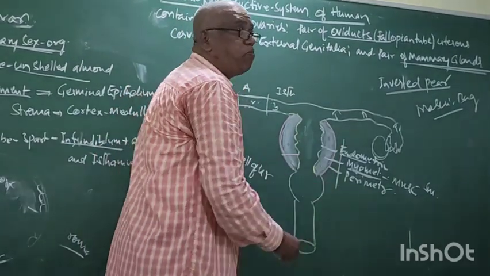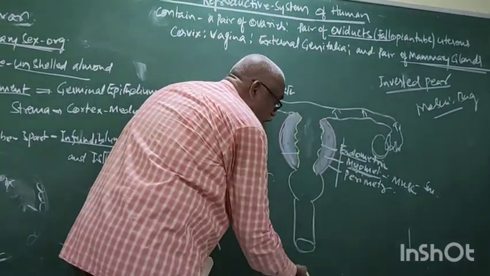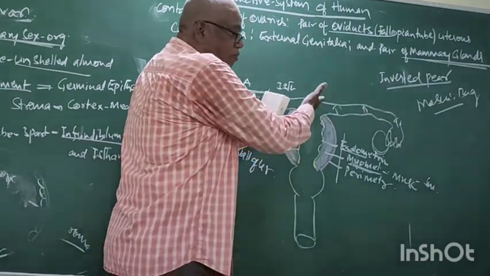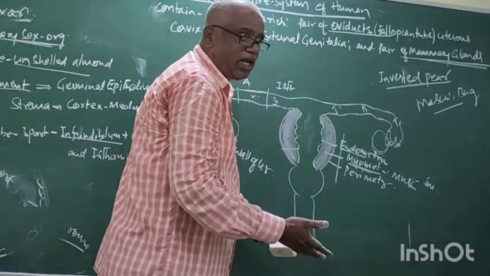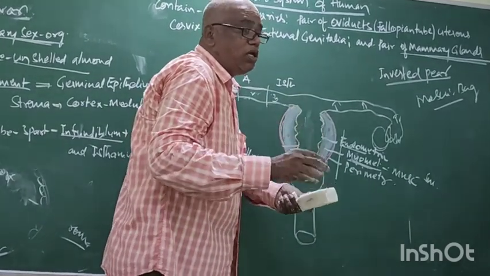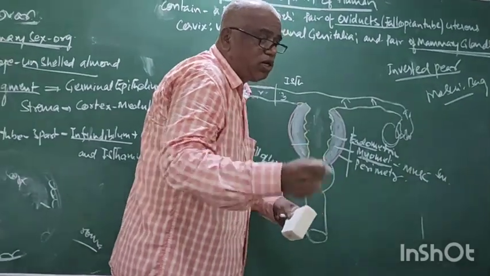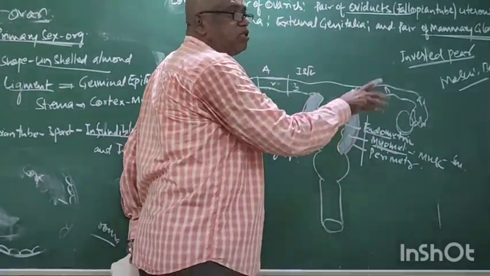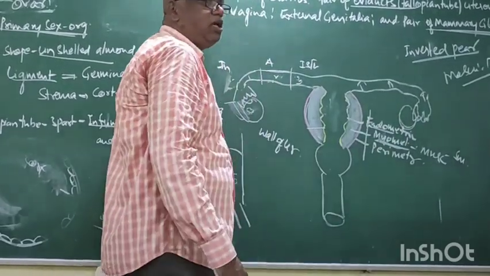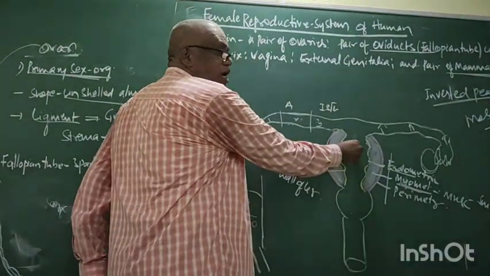The myometrium has an important role during parturition. After 9 months, the mother gives birth to a newborn baby. In this delivery, the myometrium plays an important role. Right? Now come to the perimetrium. It is external protection.